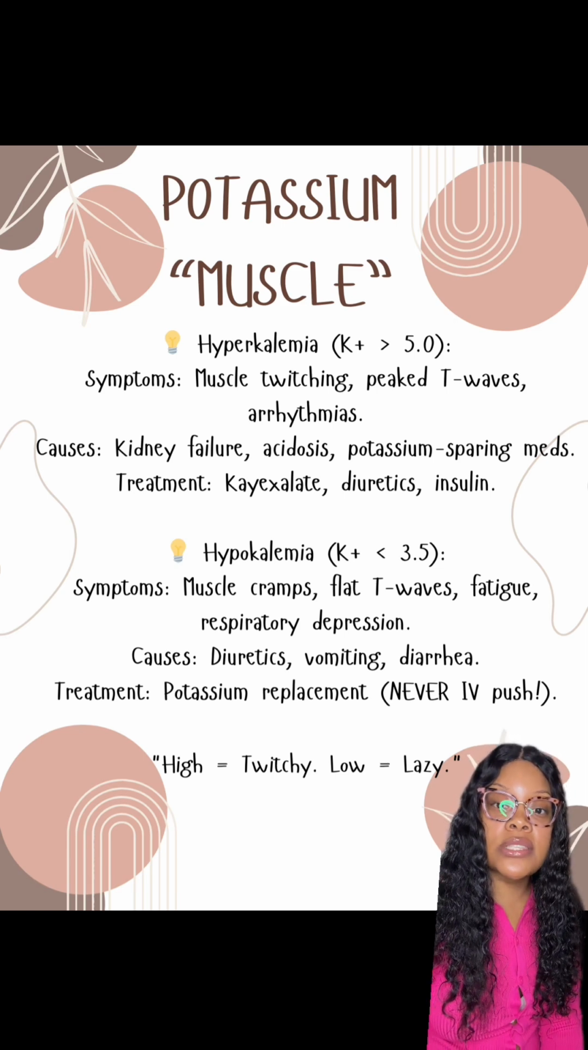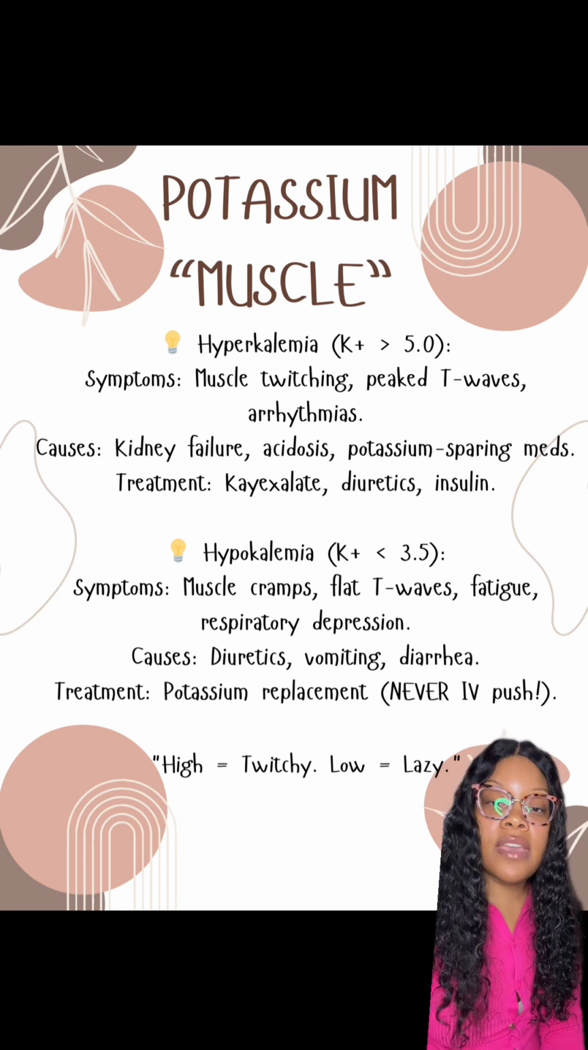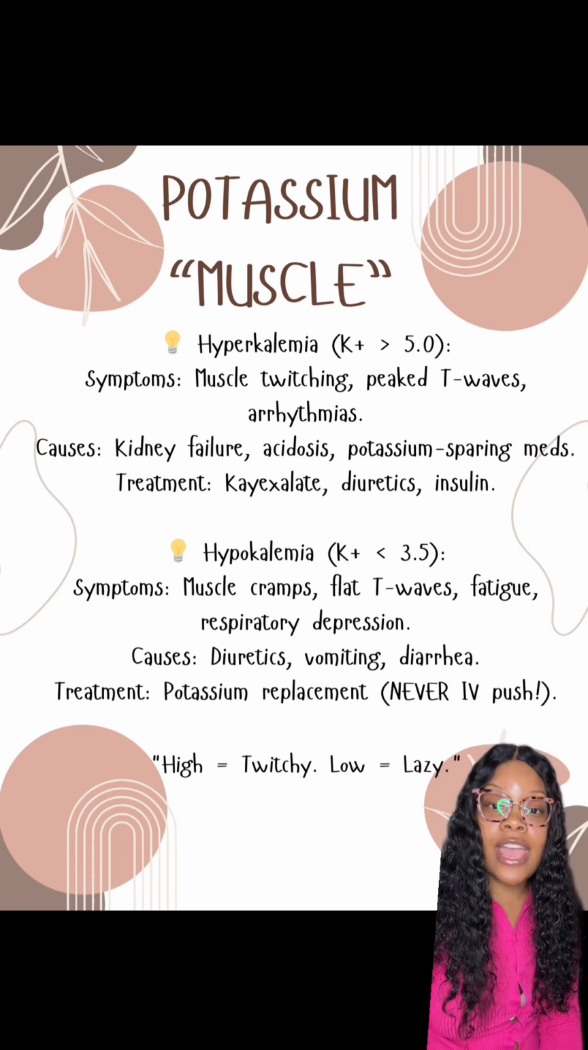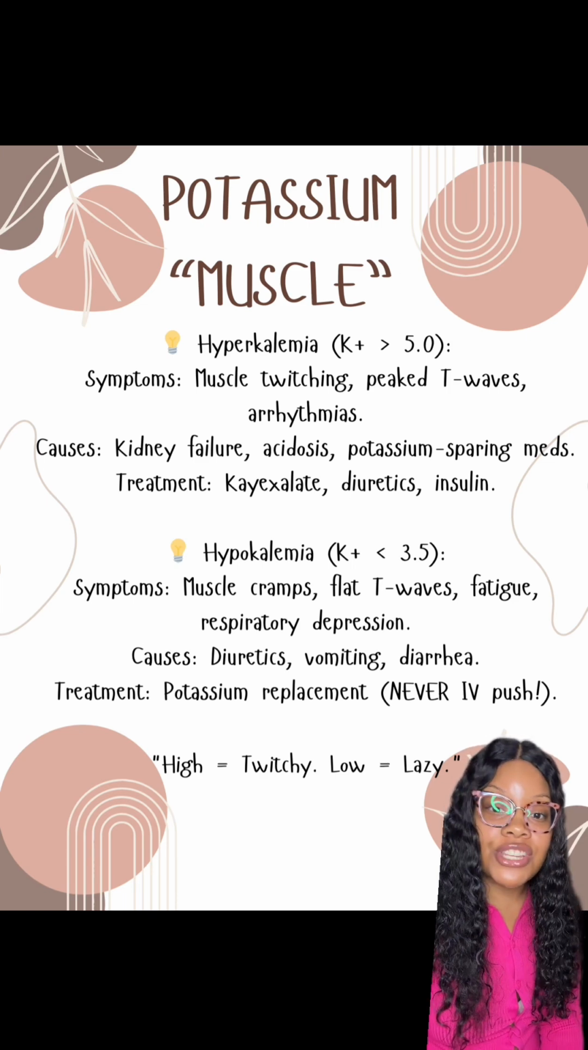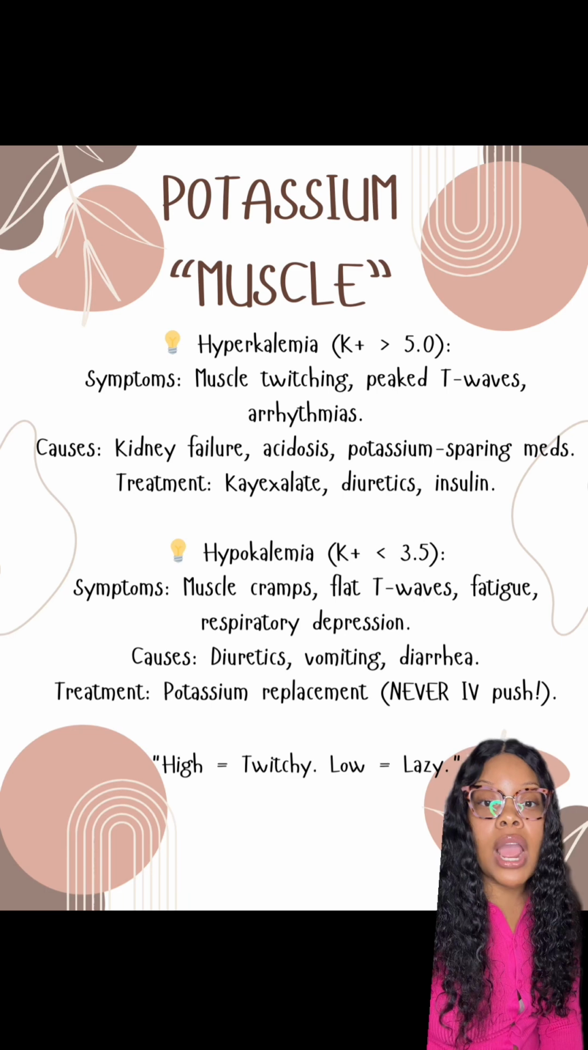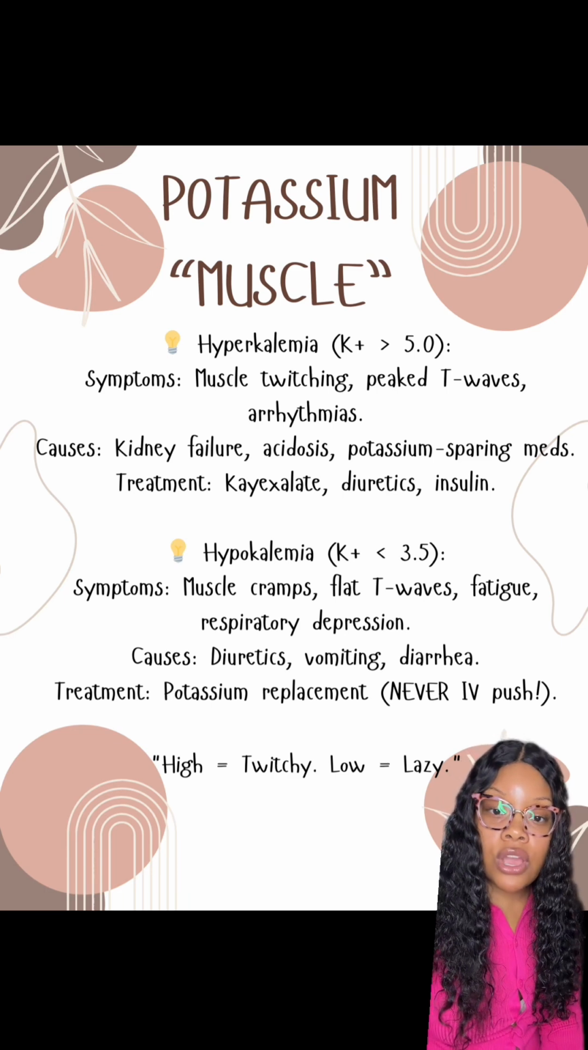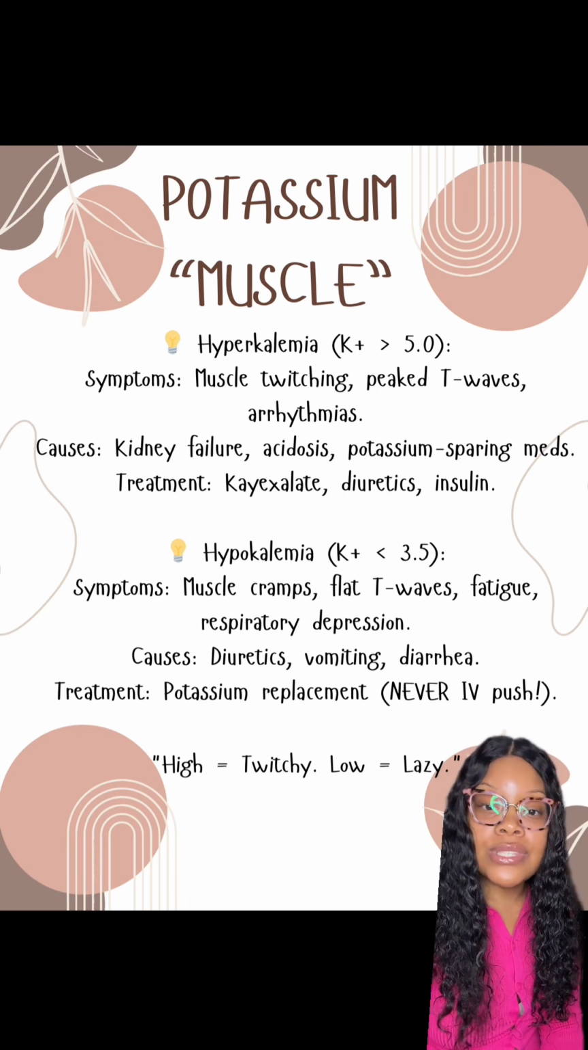So what are some causes? If a patient is on a loop diuretic, that can cause the patient to lose potassium. If the patient is vomiting or has diarrhea. Remember that your electrolytes are rich in your GI system. So if you are having diarrhea or vomiting, then that patient will be losing potassium.